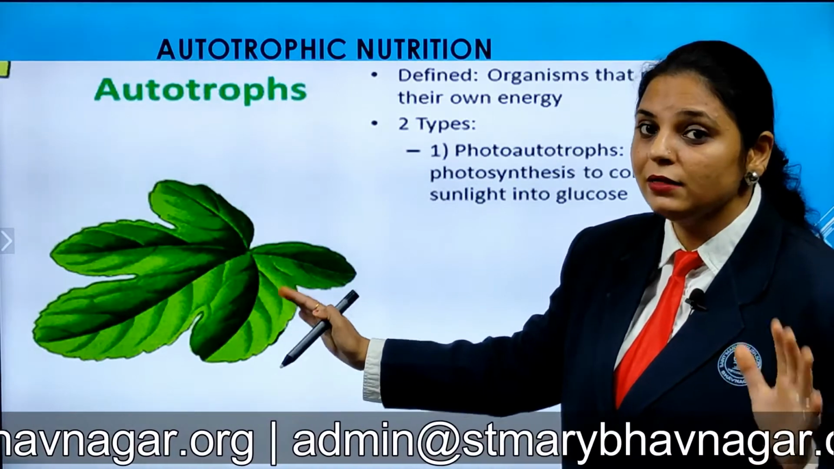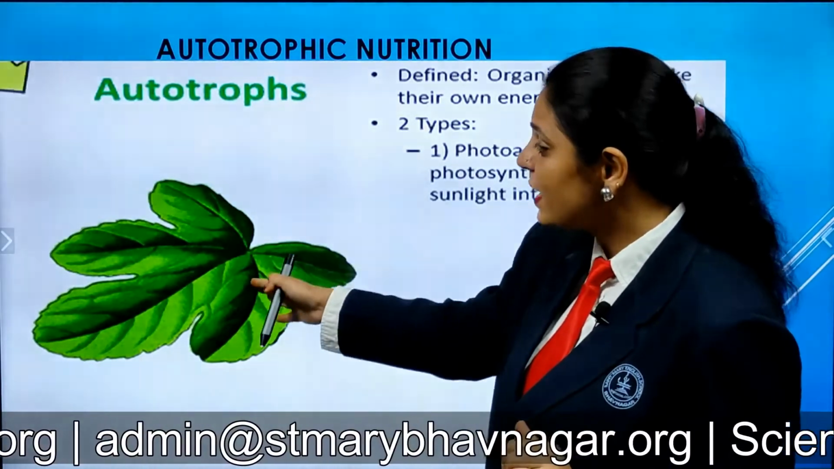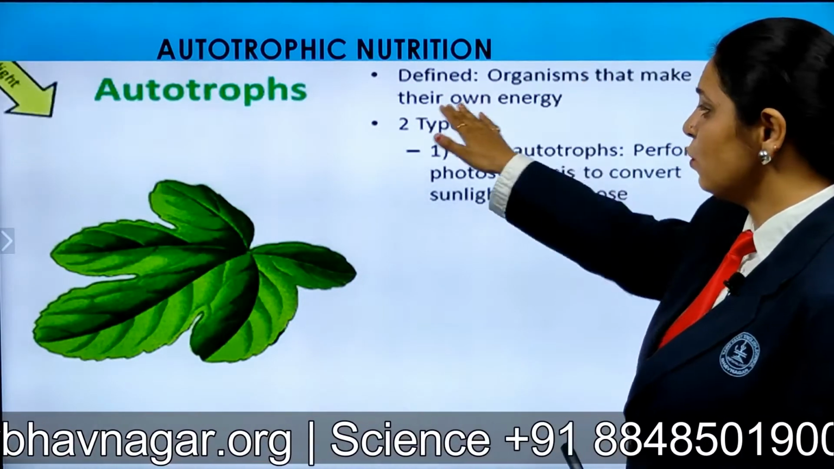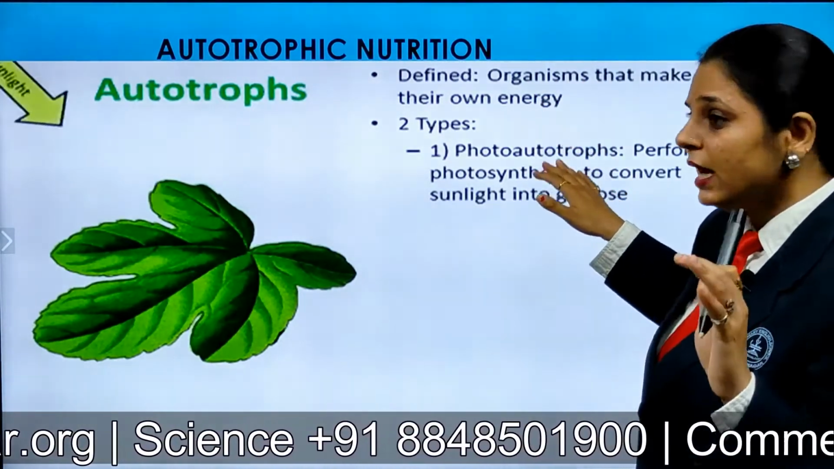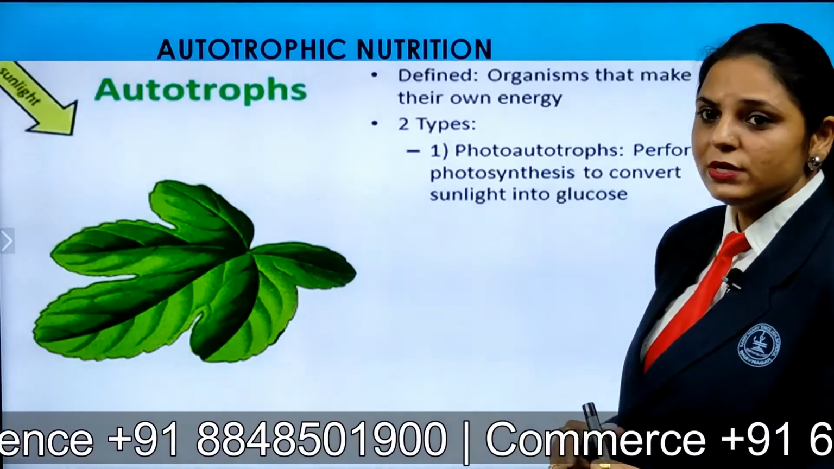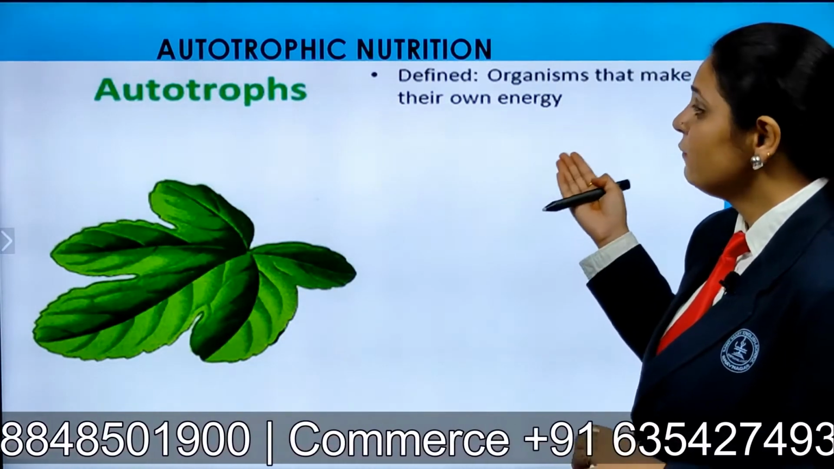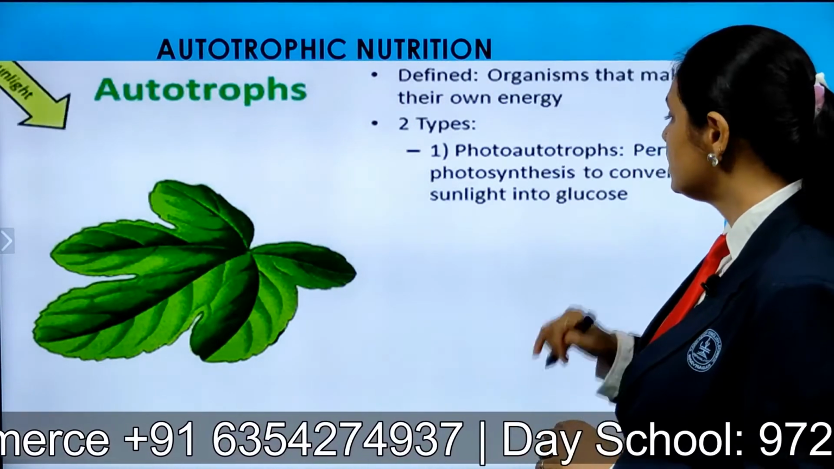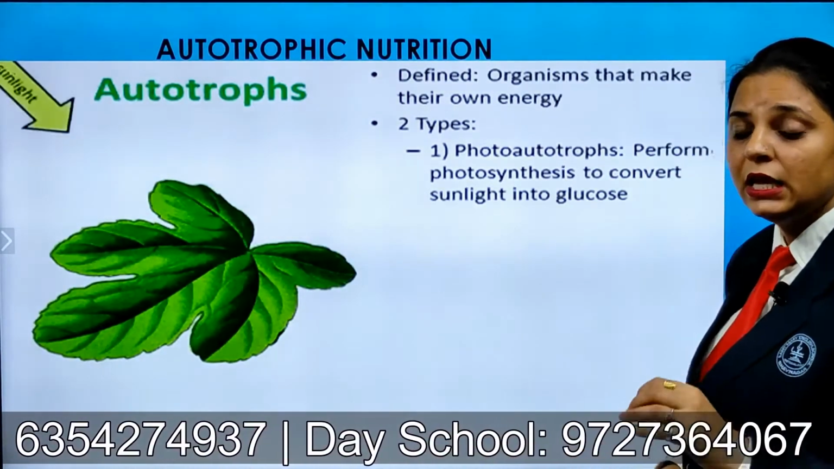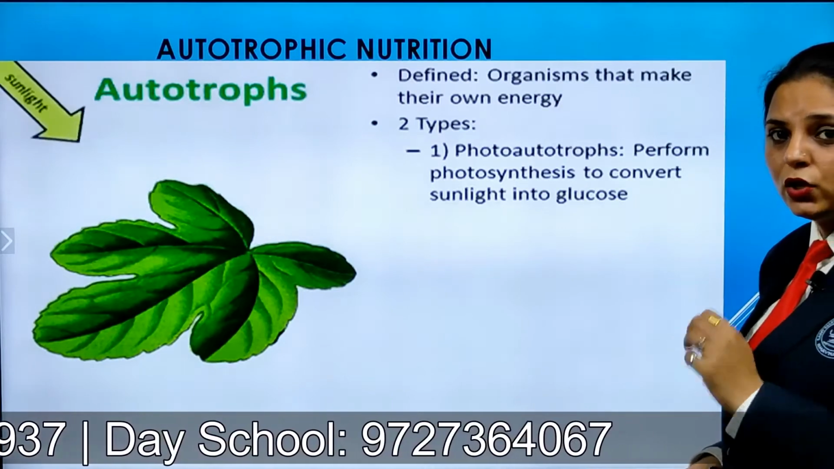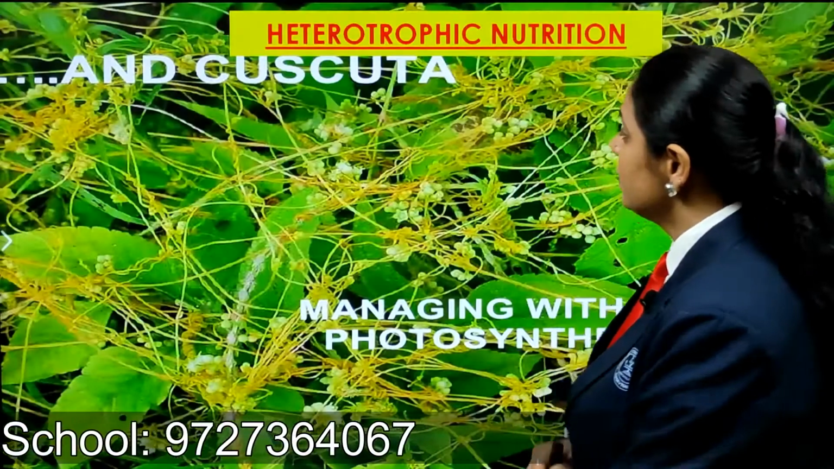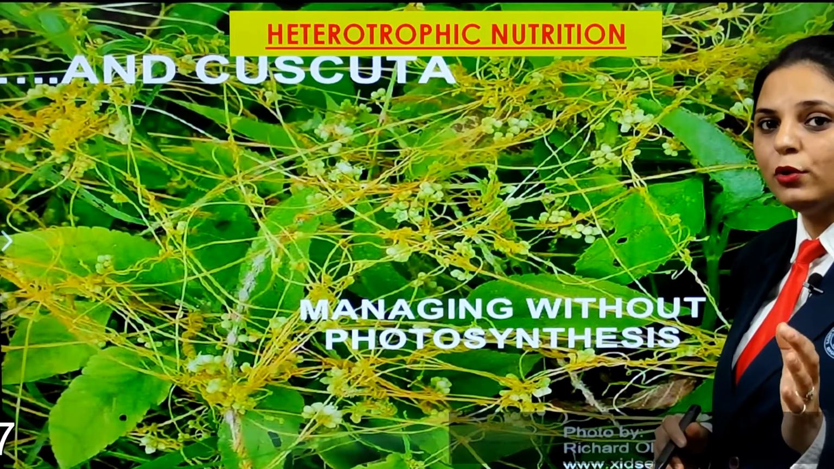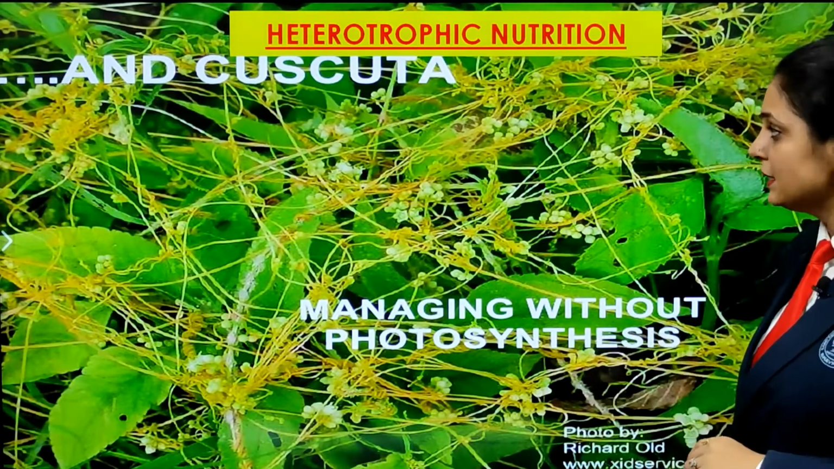It's a green plant. This is a leaf. They trap the sunlight, and here are the organisms that make their own energy, that is the autotrophs. And of two types these are, that photosynthesis. This is the process of how they perform photosynthesis and convert the sunlight into glucose. This is the heterotrophic mode of nutrition that I am going to take up in further detail.